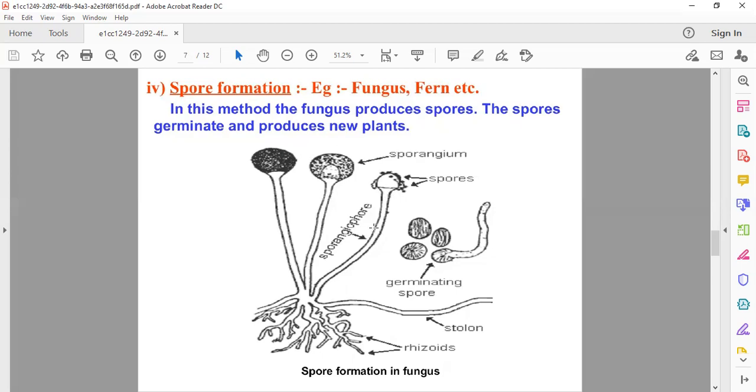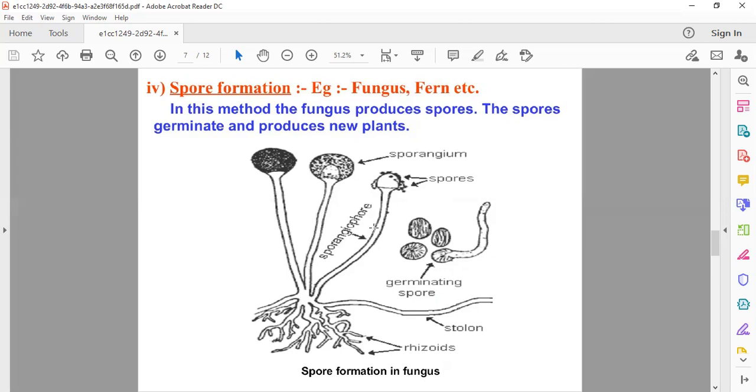The spores are asexual reproductive bodies, and each spore is covered by a hard protective coat to withstand unfavorable conditions such as high temperature and low humidity, so they can survive for a long period of time. When the conditions are favorable, then a spore germinates and develops into a new individual. Just take care of it: only when the conditions are favorable does the spore germinate and develop into a new individual.